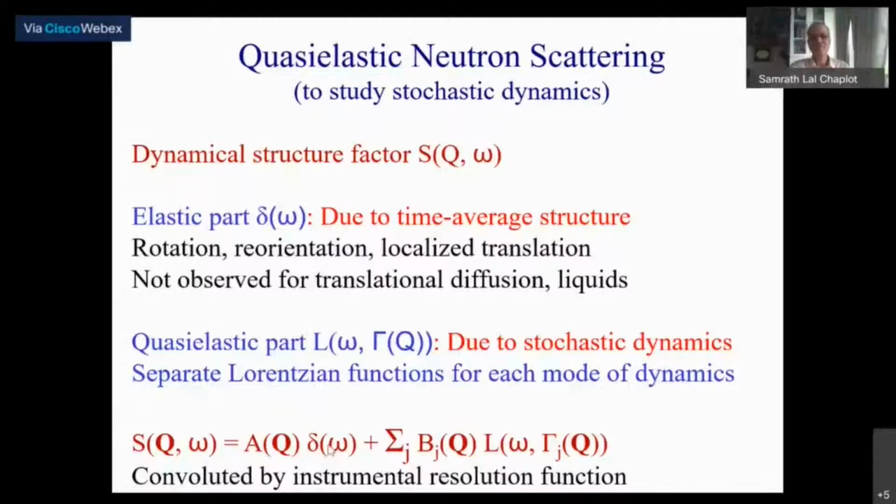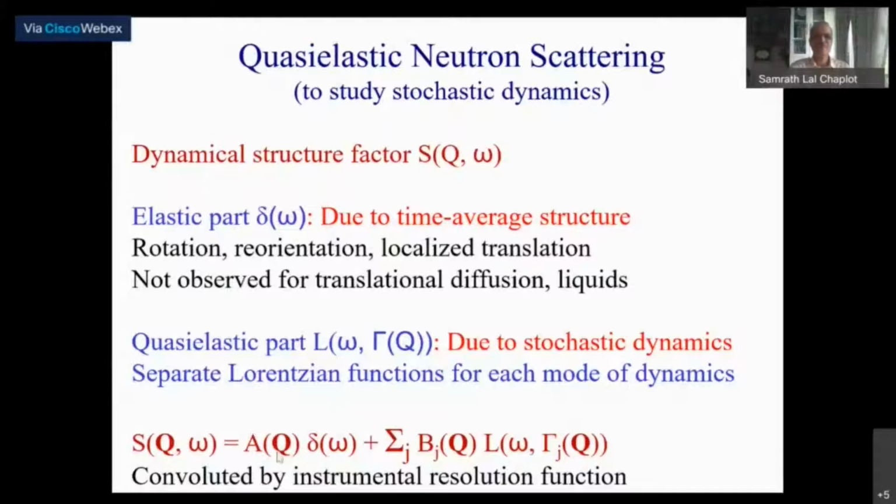So you don't observe just a delta function, but if the instrument resolution function is a Gaussian function, then the elastic part will be seen as a Gaussian function with the width that the instrument resolution has, and the Lorentzian will also be broadened by the Gaussian, and therefore the spectrum is actually fitted using the instrumental resolution, the delta function and the Lorentzian functions together to get the coefficients.